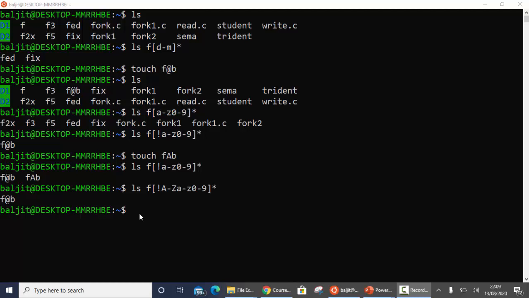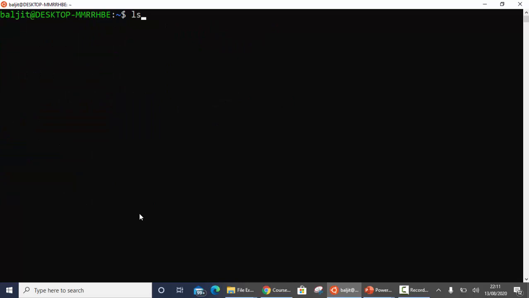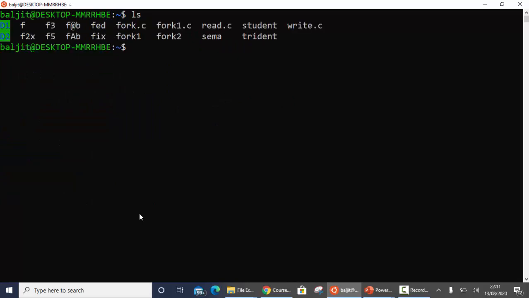Now within the square brackets, whatever you write, it is going to pick only one character at a time. But what if you want to match certain words? For example, now let us suppose that this is my output and I want to list only the files student and trident. So now I know that dent is the common word in this and stu and tri are different. So you might have certain files where some part is common and the rest are different.